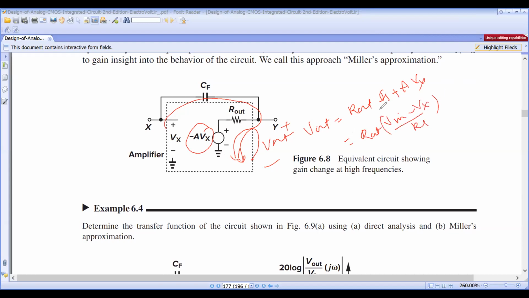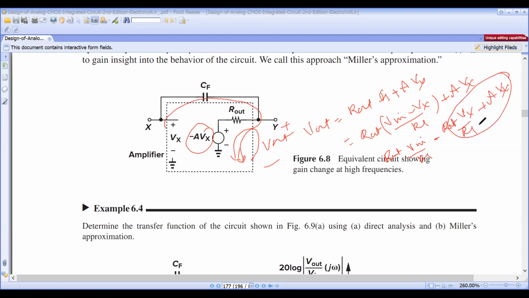This is the V out plus A into Vx. Separate the terms Vx: R out into V in by RS minus R out into Vx by RS plus A into Vx.